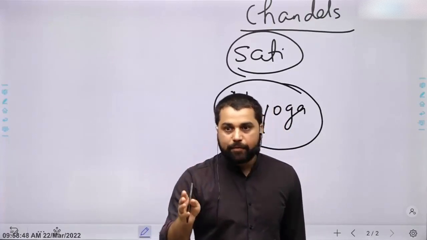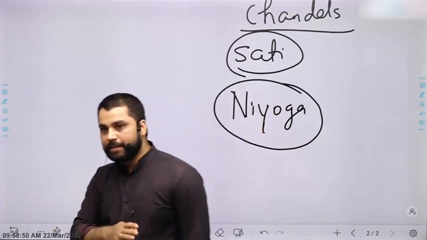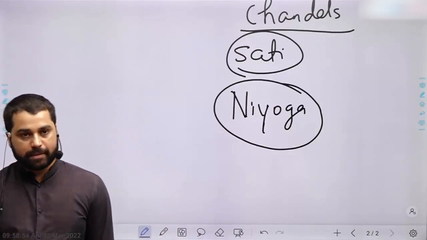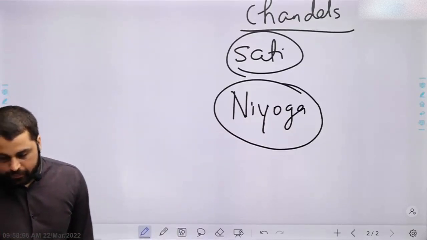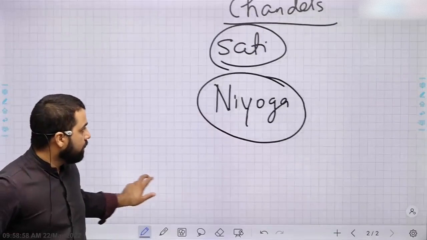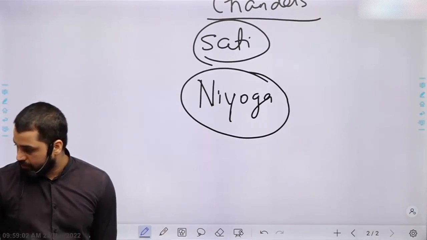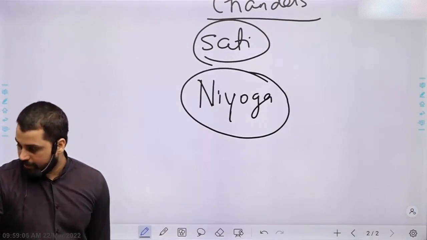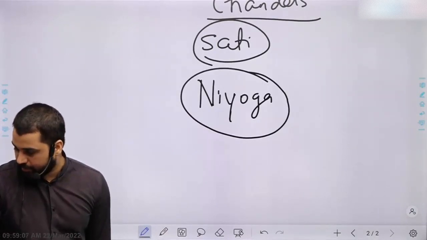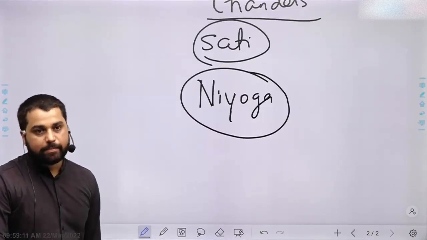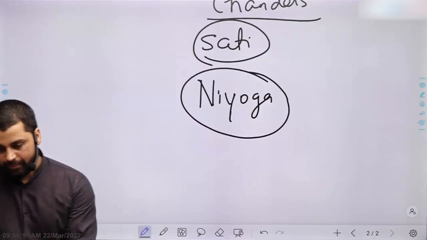Now this idea of niyog was very much prevalent in the earlier period, in Vedic period, but this also stopped during Gupta's period. So you can write this down, niyog. Vichitravirya, thank you, Ravikant. His name was not Vichitravirya, Chitrangad was his elder brother. Yes, thank you. Niyog, which was allowed earlier in the Vedic period,